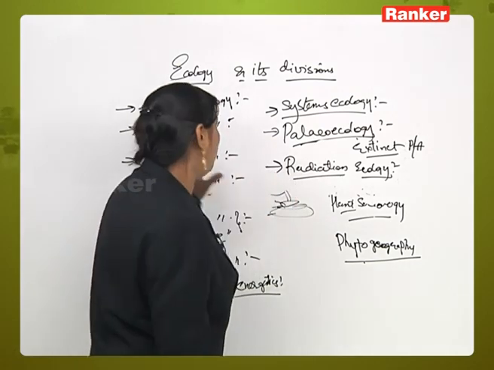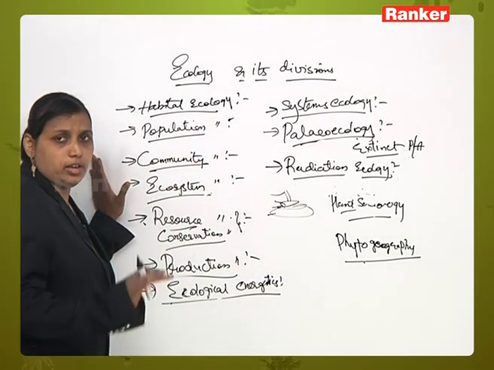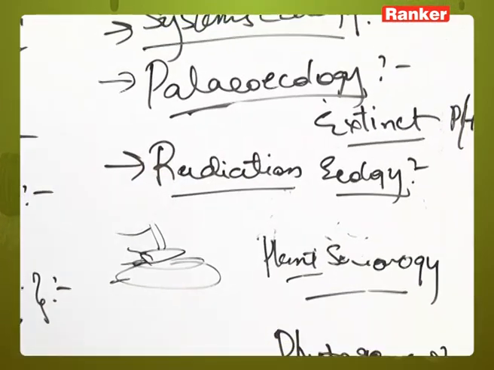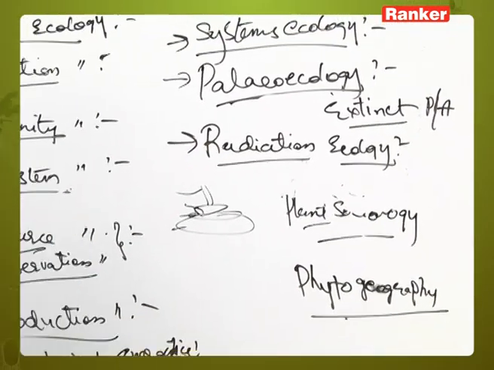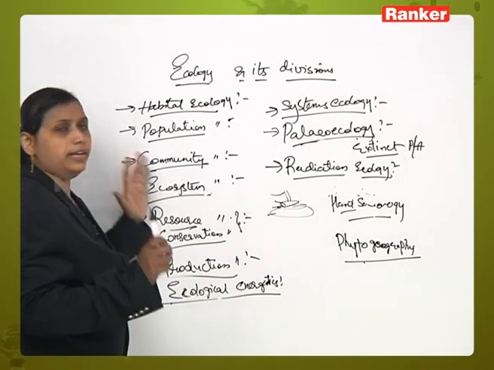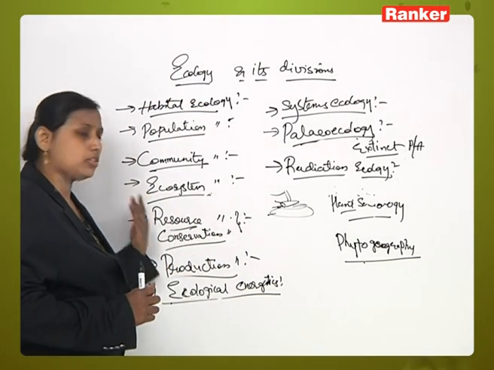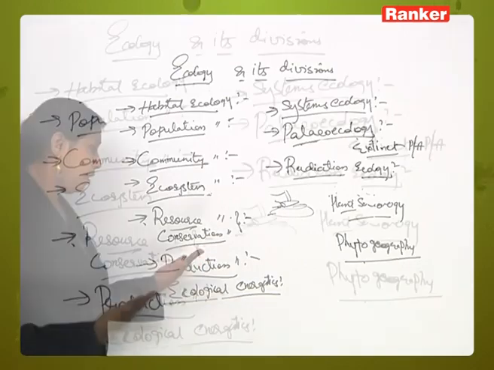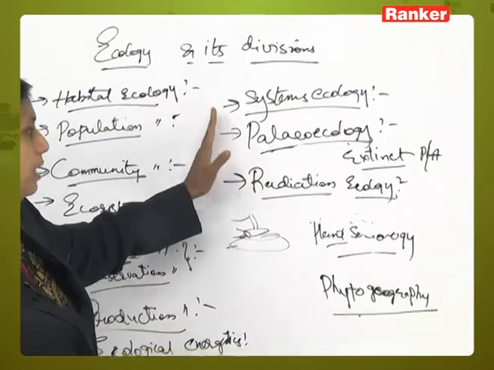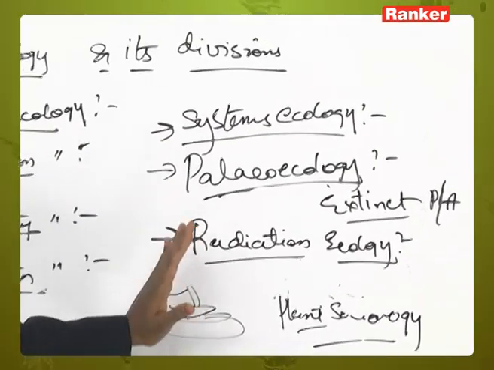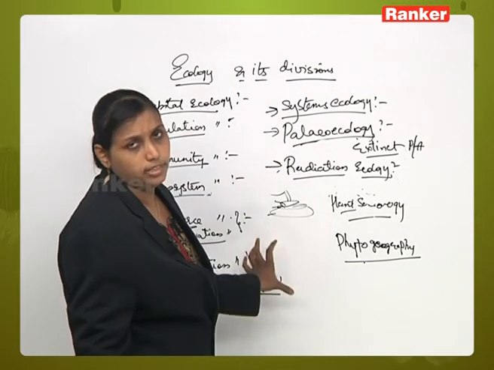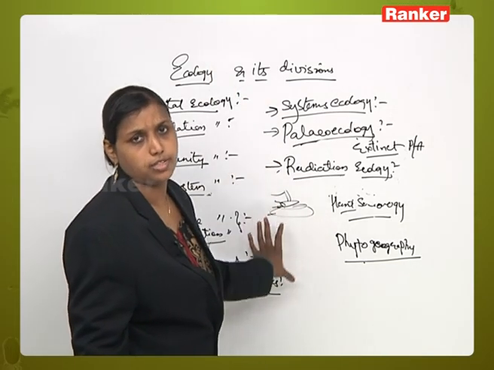So these are the basic different branches of ecology. When we are talking in terms of ecology, we are not only talking about plants and animals, we are talking about habitat, population, community, ecosystem, resource conservation ecology, production ecology, ecological energetics, systems ecology, paleoecology also we can study, and radiation ecology. So when we talk in terms of ecology, we look into different aspects or different branches of ecology.